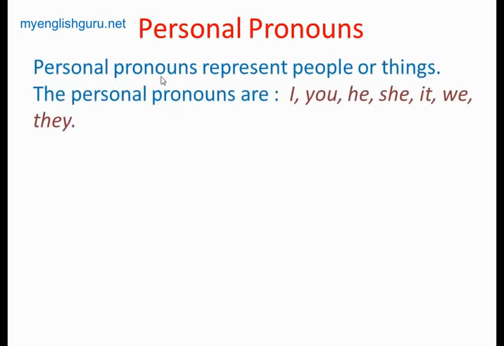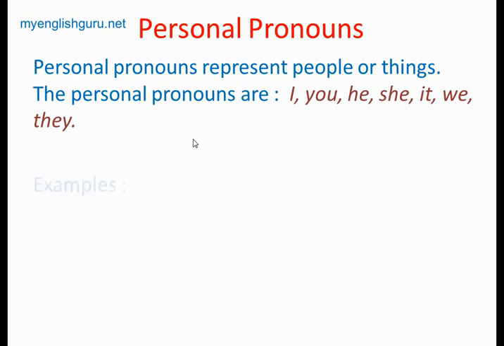Personal pronouns represent people or things. What are personal pronouns? Personal pronouns are used instead of the names of people or things. The examples of personal pronouns are I, you, he, she, it, we, and they. Okay, I, you, he, she, it, we, they.